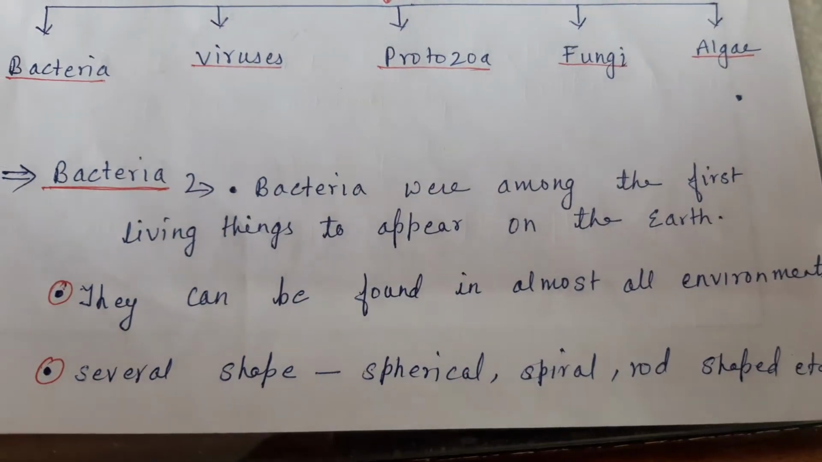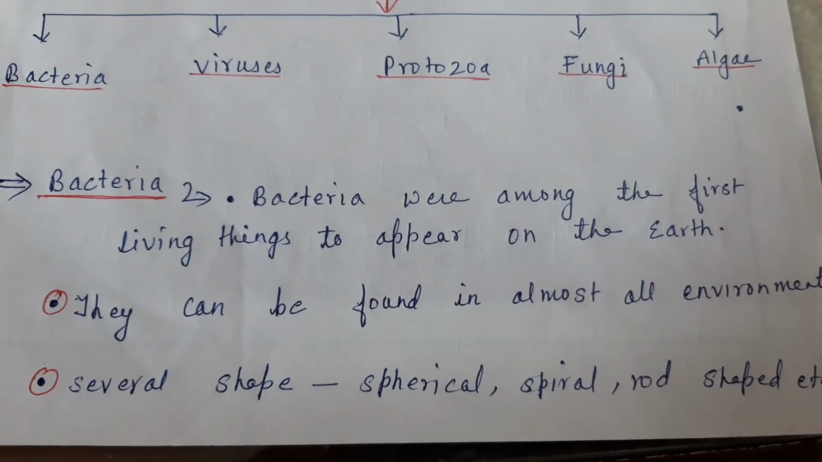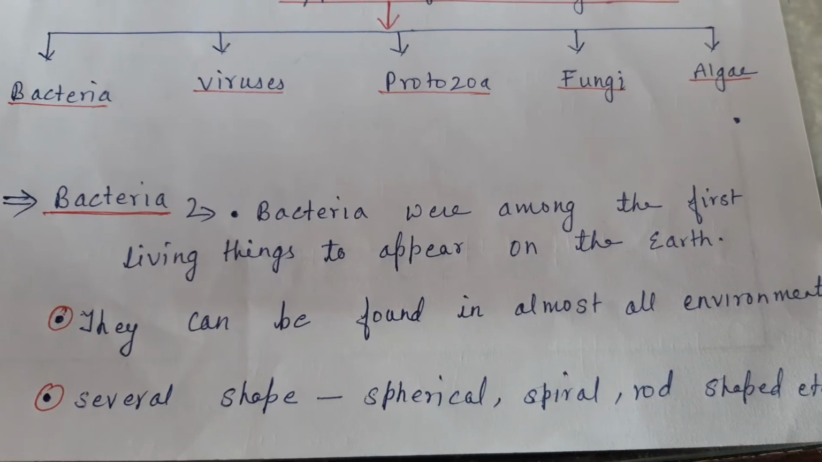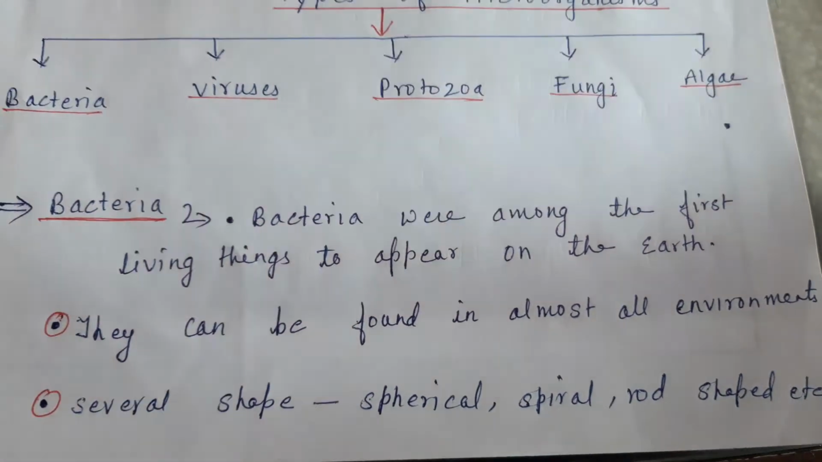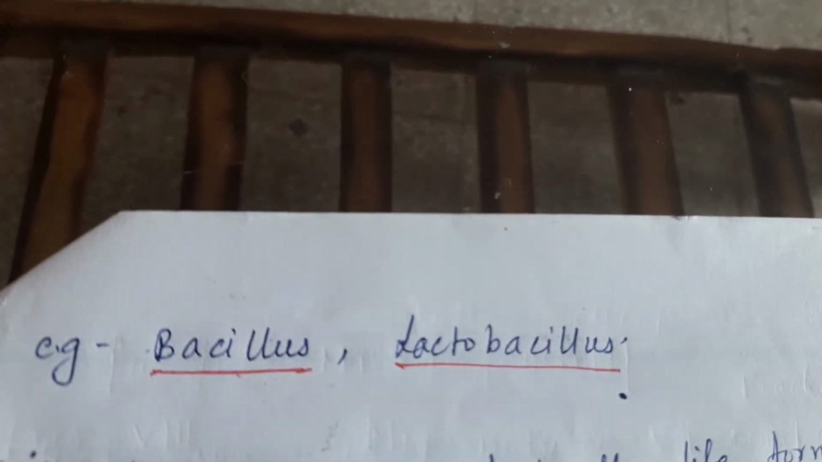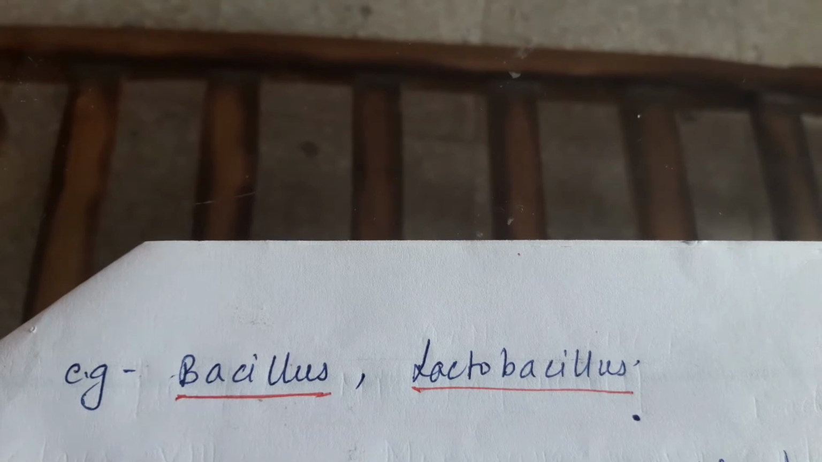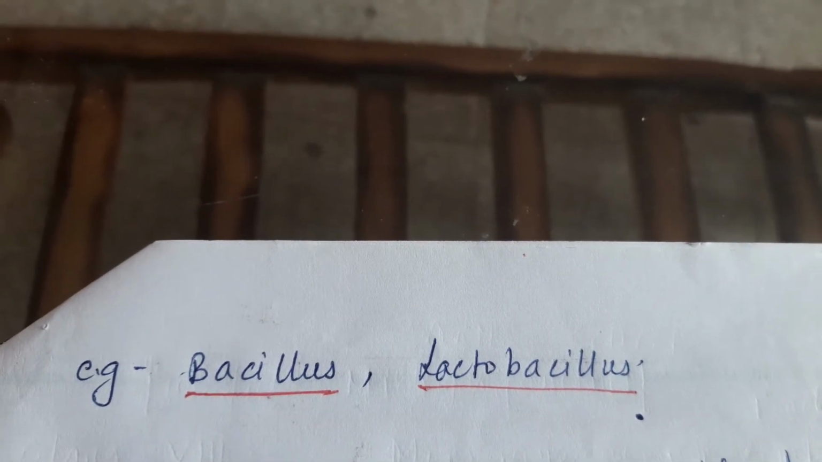Their shape varies: some are spherical, some are spiral, some are rod-shaped. Examples of bacteria are Bacillus and Lactobacillus. Curd is also an example of Lactobacillus, which is very useful for us. Now, second is the virus.